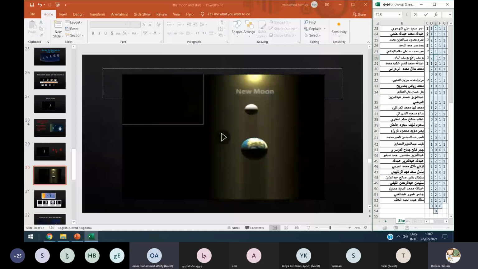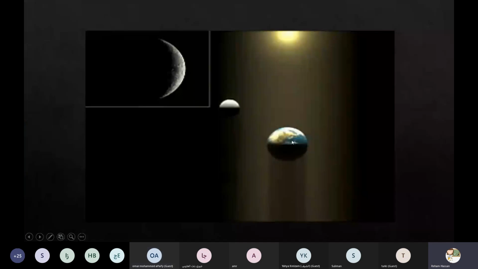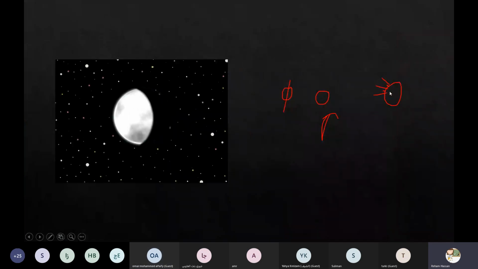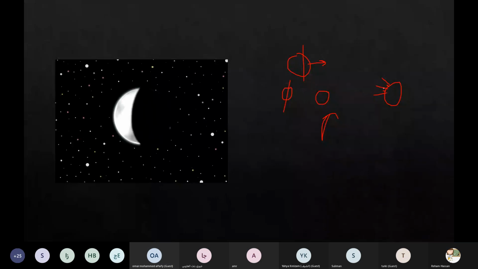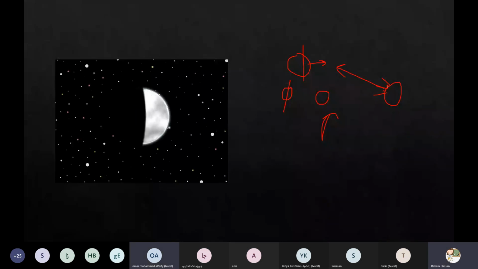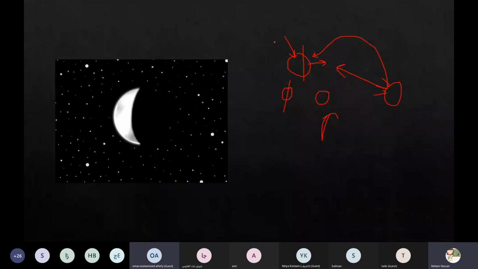Look here, Omar. Now, the moon is between the earth and the sun, so we cannot see the moon. But if the moon is here, this part, the sun shines on it, and the other part will be dark.